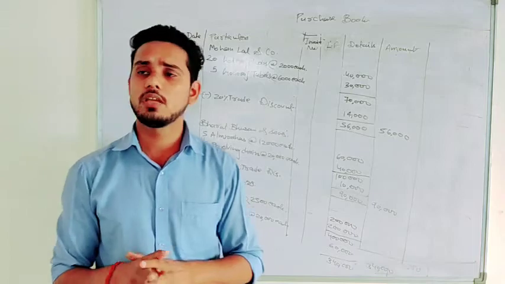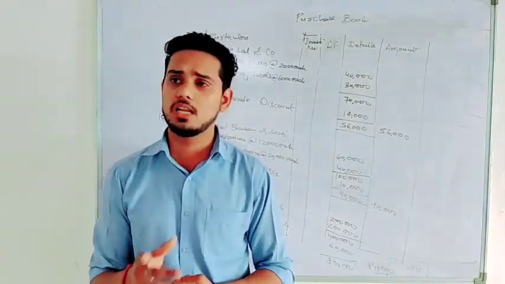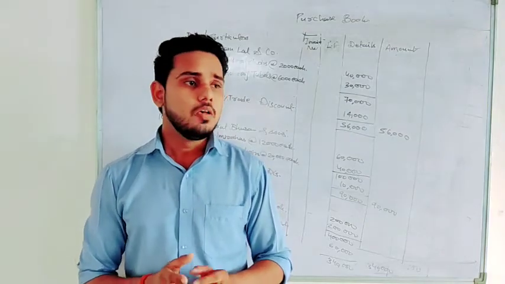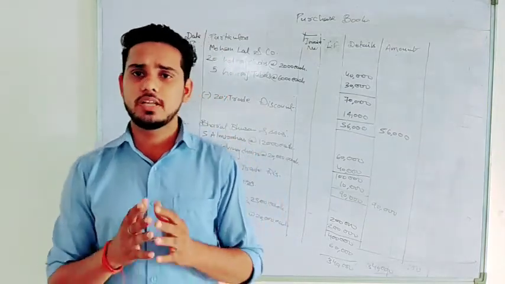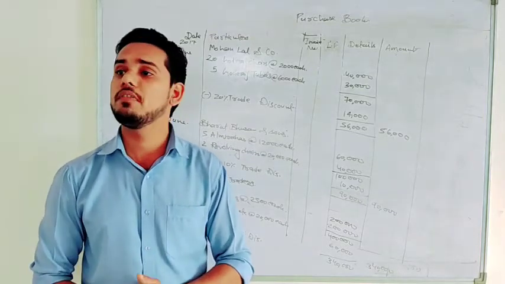But let me ask you one thing. We have ignored two transactions, right? One was cash, the other was purchase of asset. Where will we record those transactions, or will we record them or not? We will record, of course, but where will we record?